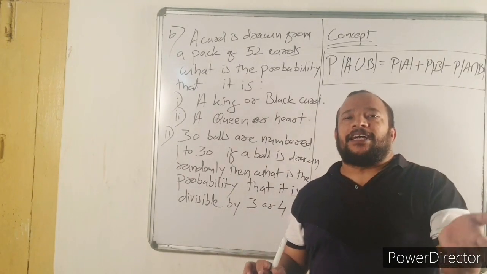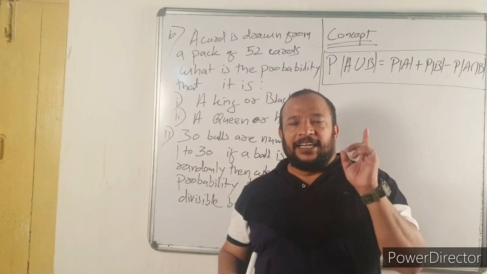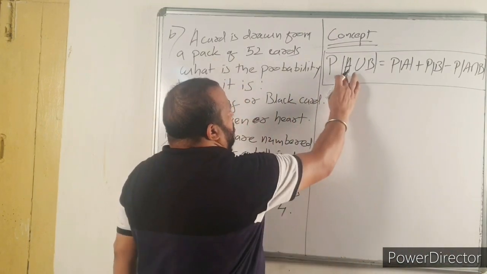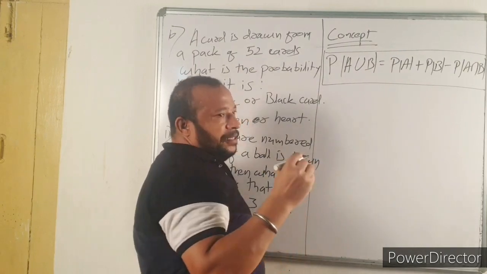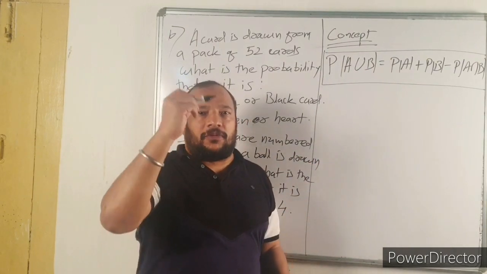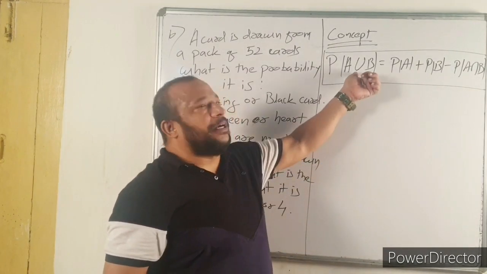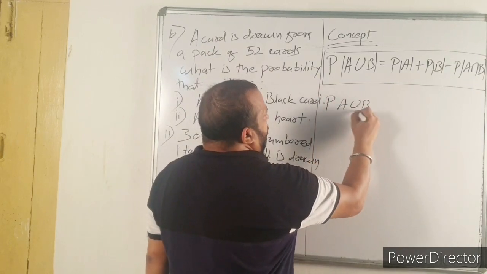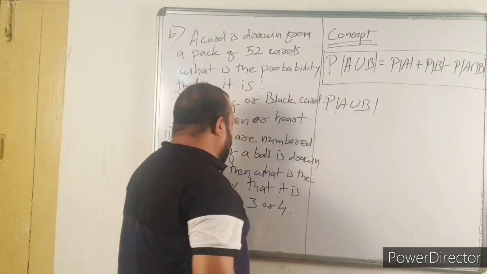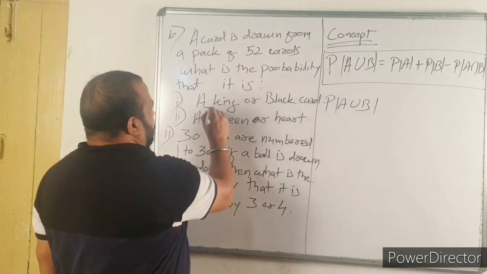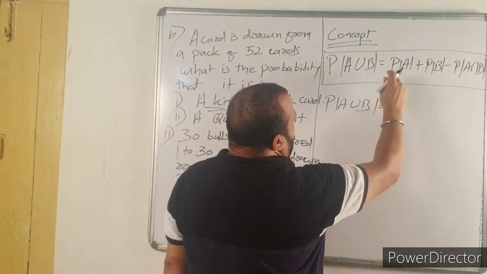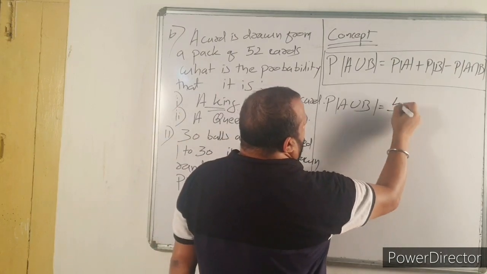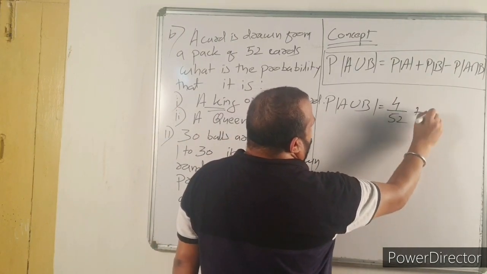Now, this is another variety of single card question. King or black. So, let A be the king and B be black. OR means what? In set theory, OR means union. Similarly, in probability also, OR means union. So, probability of A union B, let A be king and B be black. Now, probability of A, how many kings are there? 4 kings are there. So, probability of A is 4 by 52.